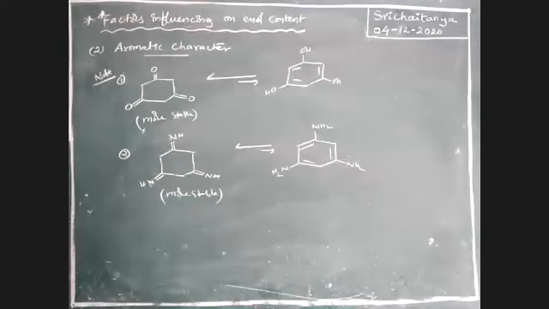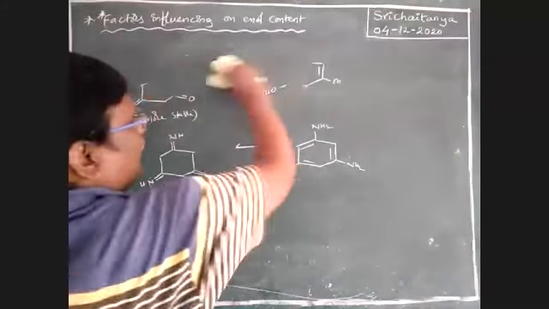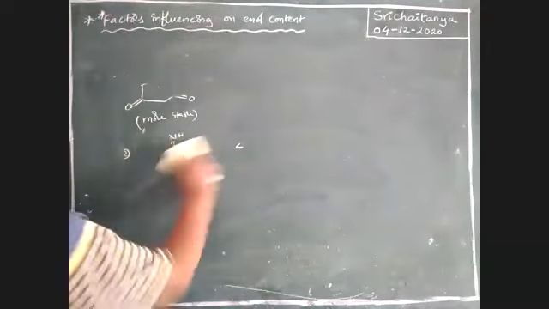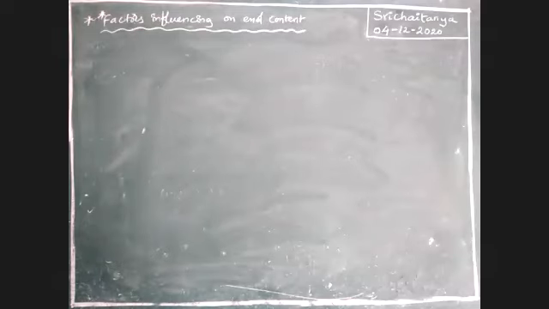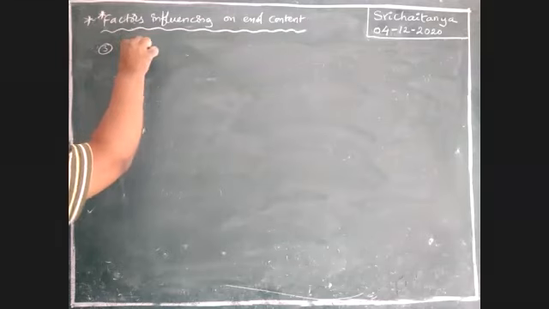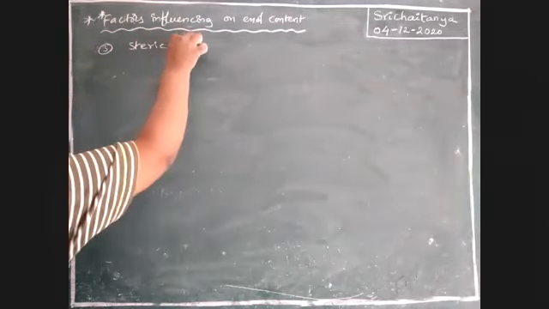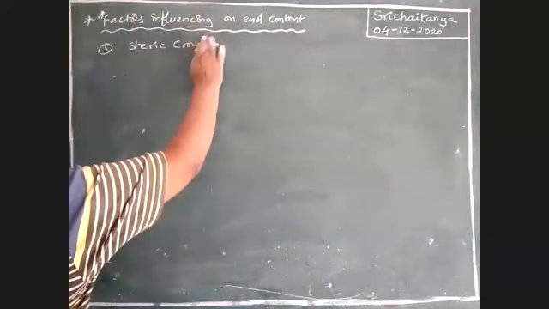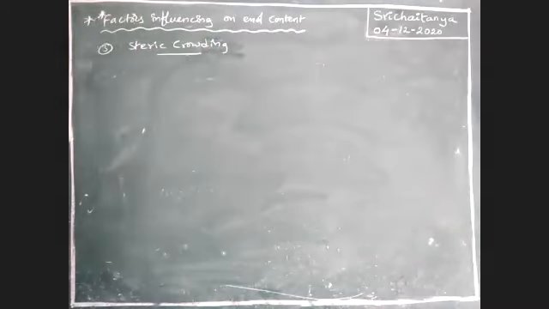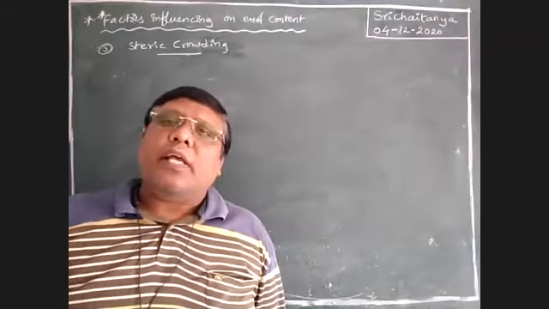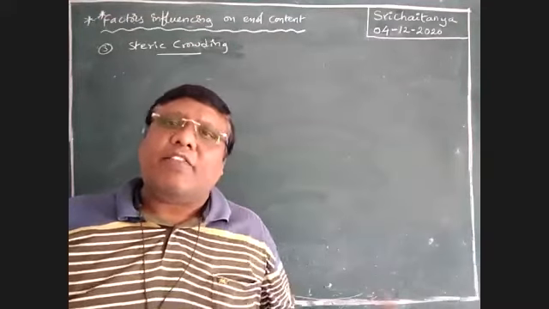Next, the third factor. That is steric crowding. That means steric hindrance. Steric crowding means bulky groups are attached. Then enol content is more or less. Let us take an example.